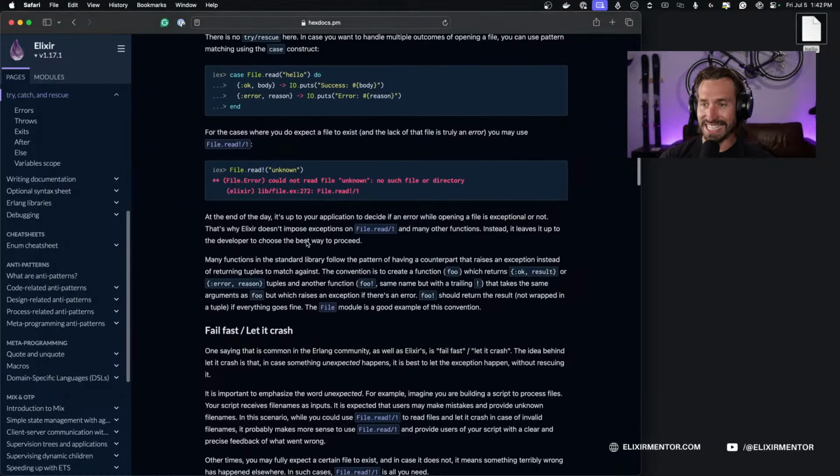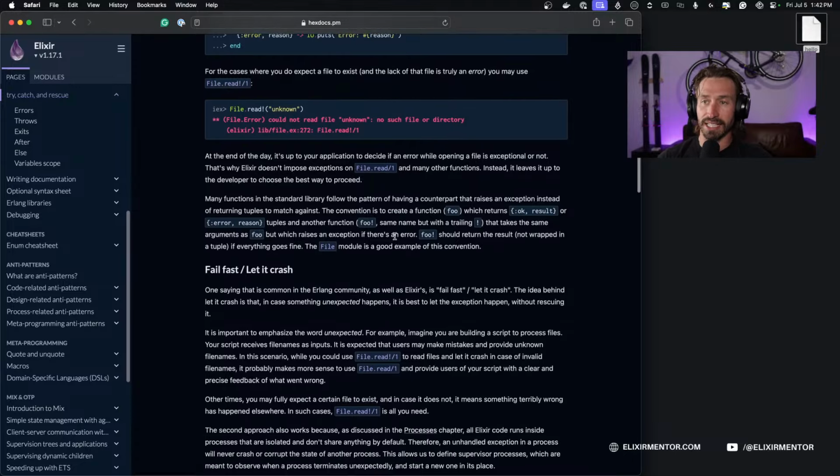So at the end of the day, it's up to your application to decide if an error while opening a file is exceptional or not. That's why Elixir doesn't impose exceptions on File.read arity 1 and many other functions. Instead, it leaves it up to the developer to choose the best way to proceed.